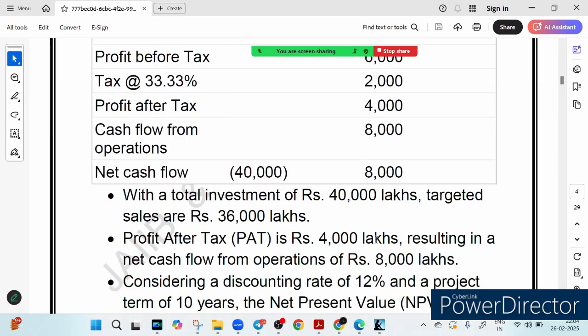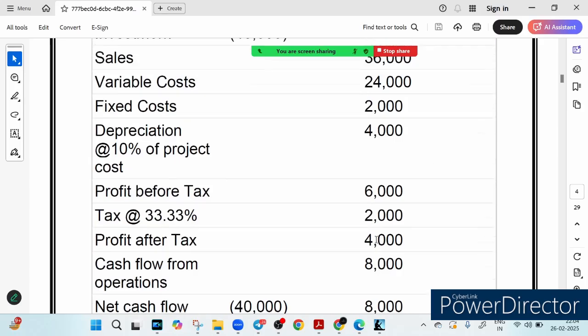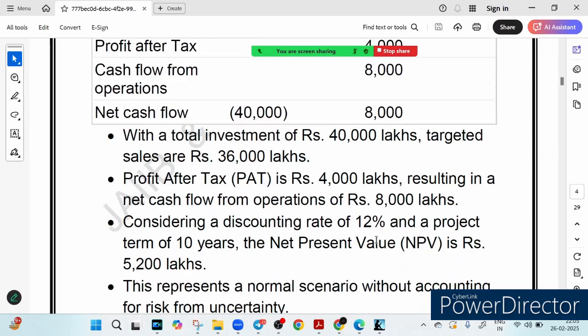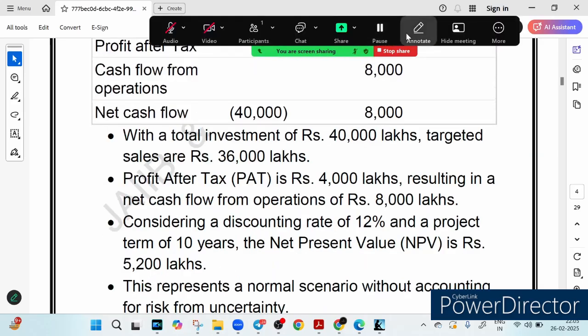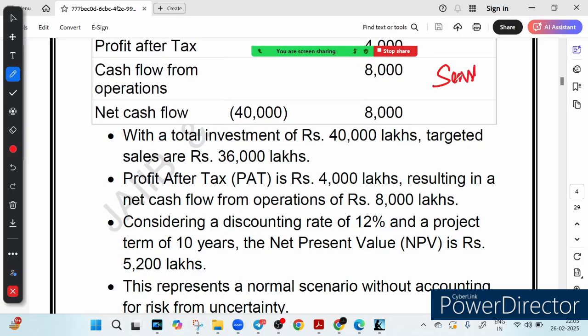But what if something changed? What if the raw material cost increased by 10%? Obviously it can be possible. What if the sales dropped by 10%? Now the question is how sensitivity analysis helps. We know how sensitivity analysis helps in this case.